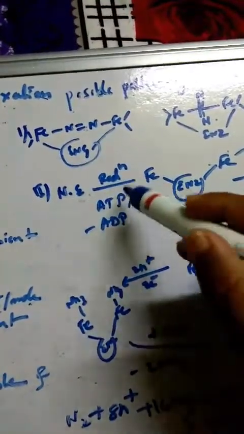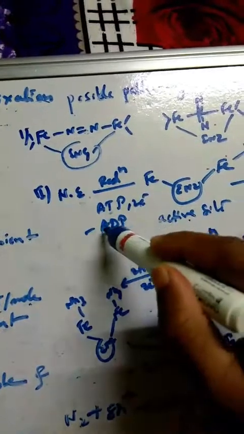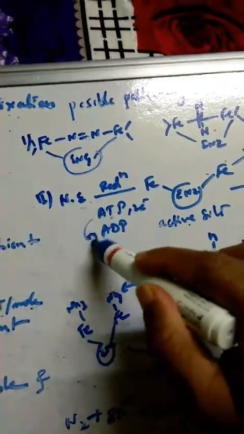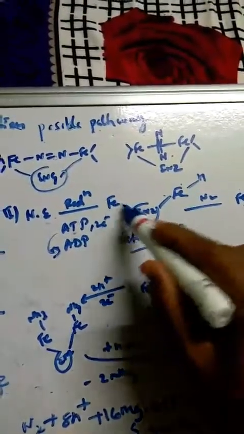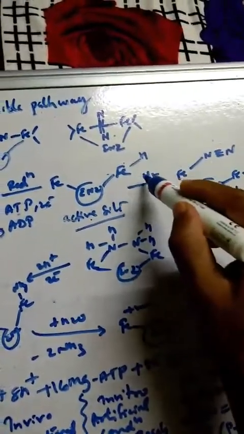And the first step is what here? The nitrogenase enzyme, which is reduced with the help of ATP and electrons, converted to ADP, as given here. So what will happen? It will create an active site like this, enzyme FeFeH, and here nitrogen will be fixed. So nitrogen will fix here, and FeH is the reduced form.